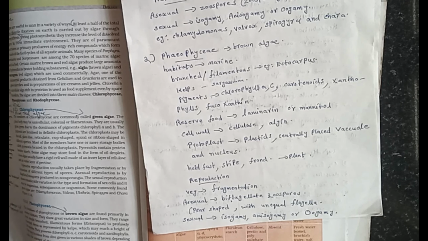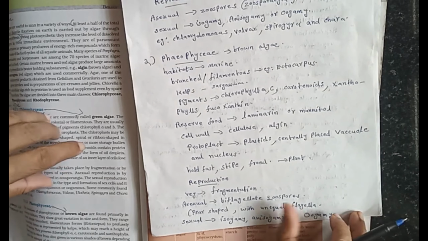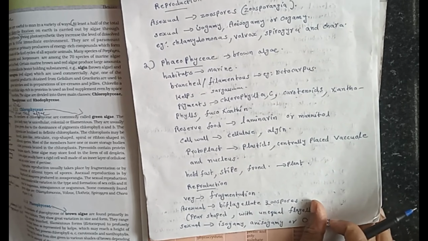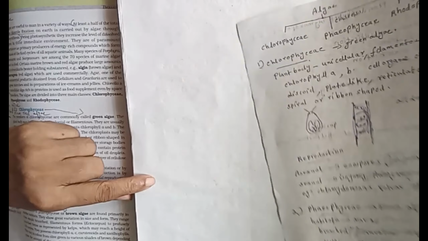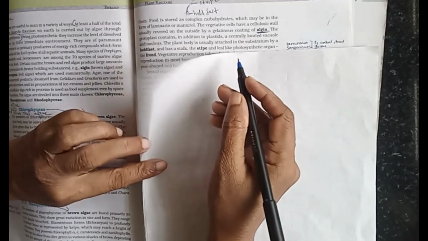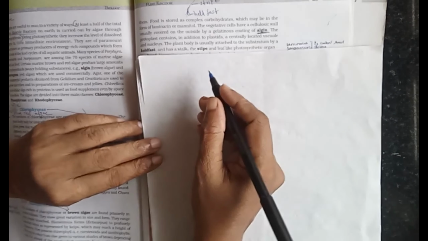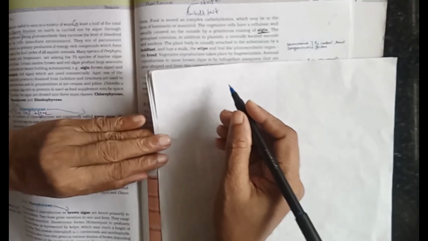Fusion of gametes takes place in water or within the oogonium.